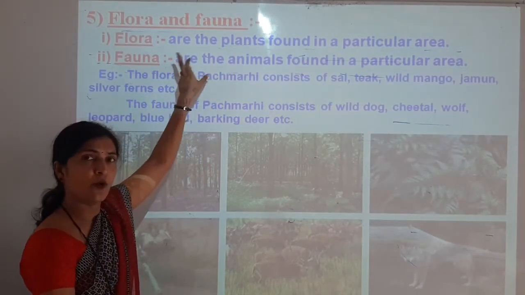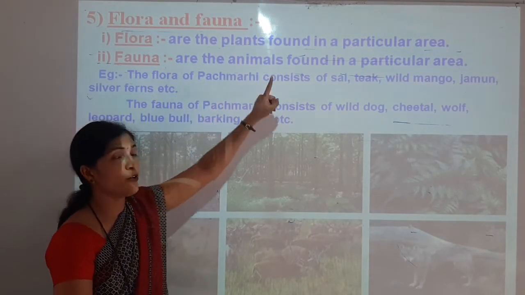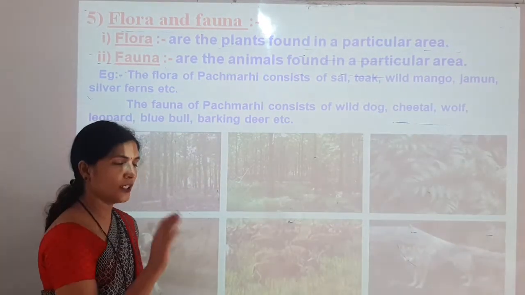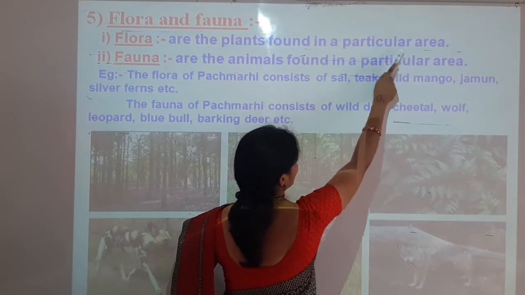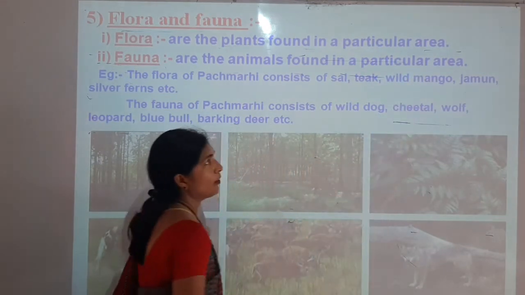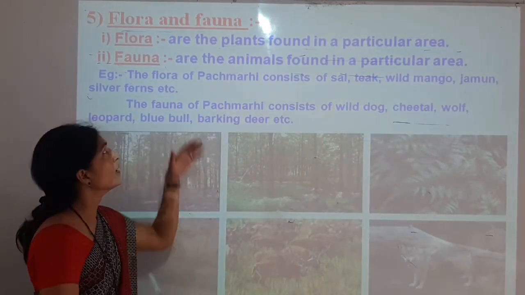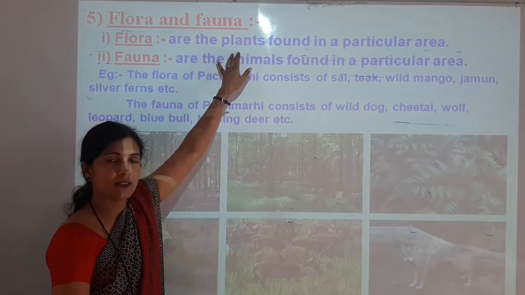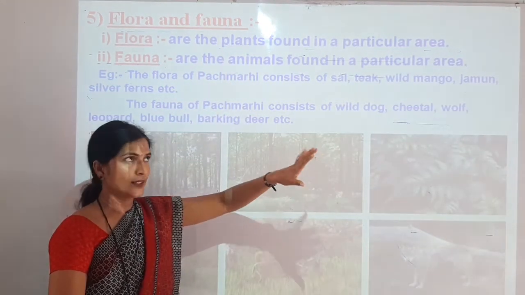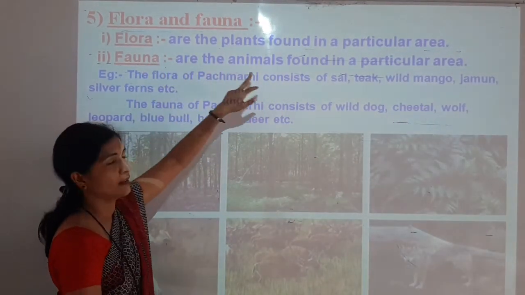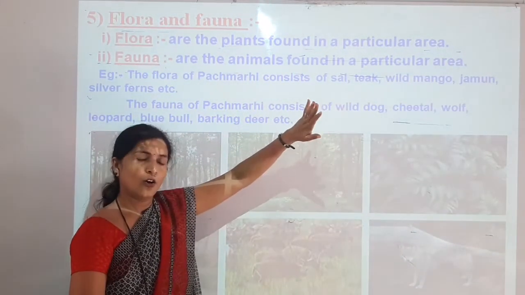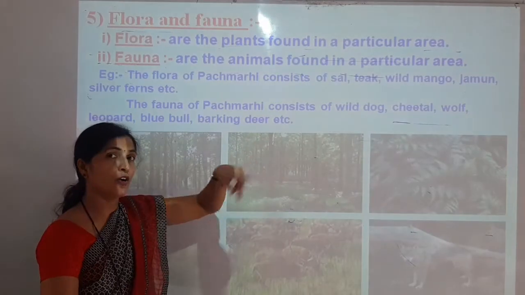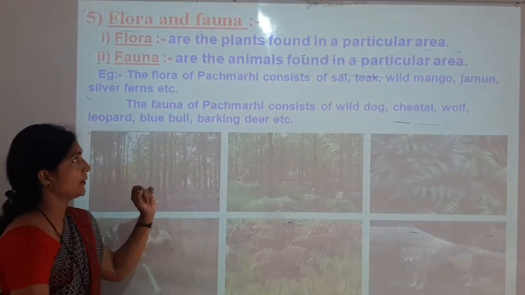Fauna means animals found in a particular area. Now what is the difference between flora and fauna? Flora means the plants found in a particular area, and fauna means the animals found in a particular area.